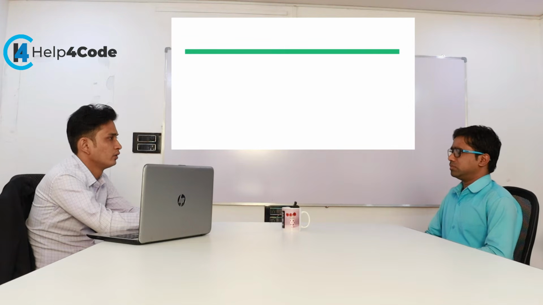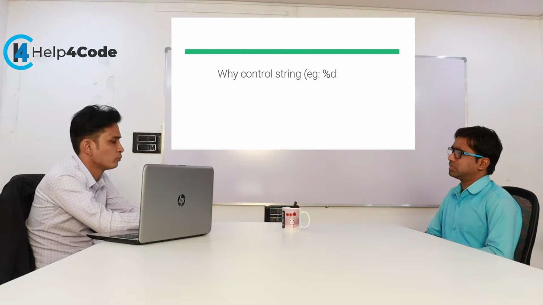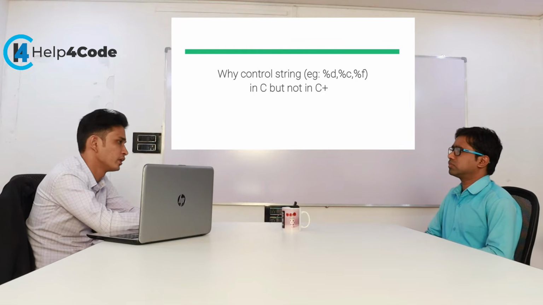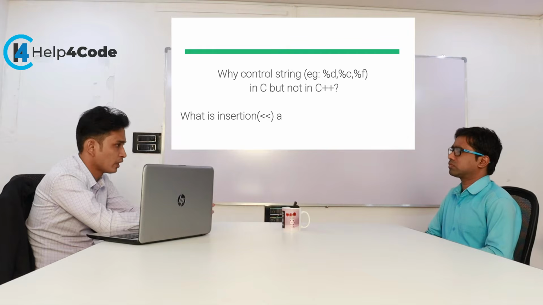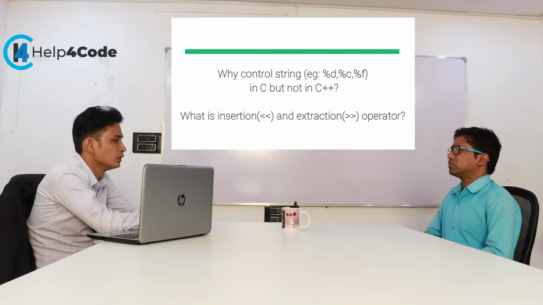In C language, we have to pass a format specifier, that means a control string. For integers we have to use %d, and for floating point values we have to use %f. But in C++ there are the insertion and extraction operators. So why do we use this kind of control string in C?